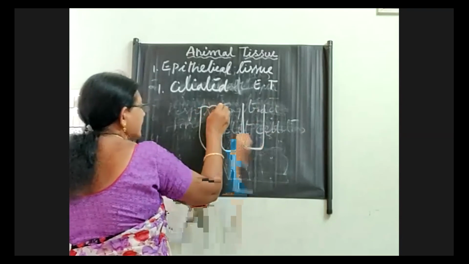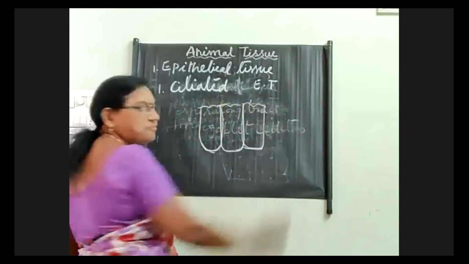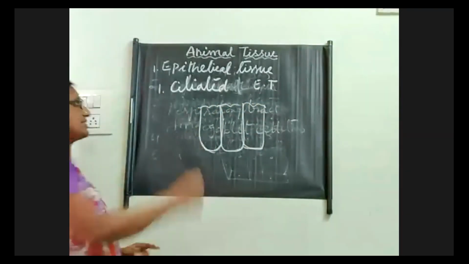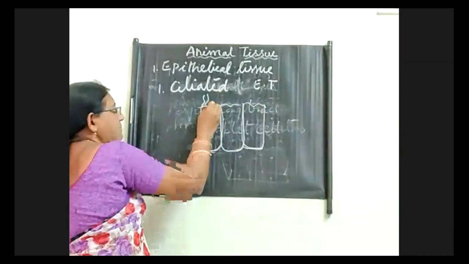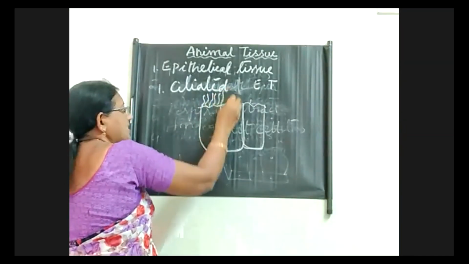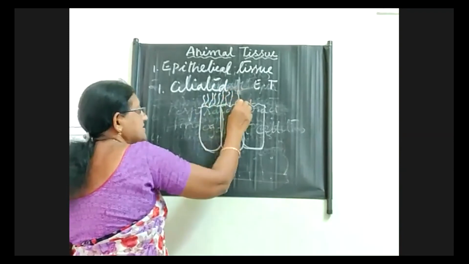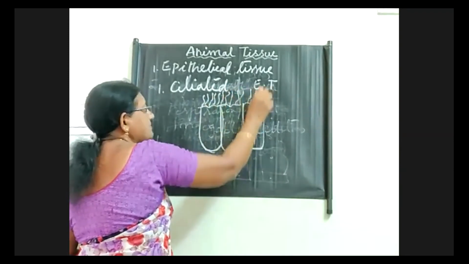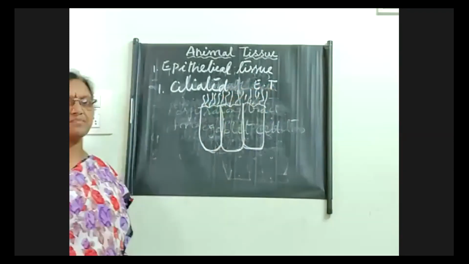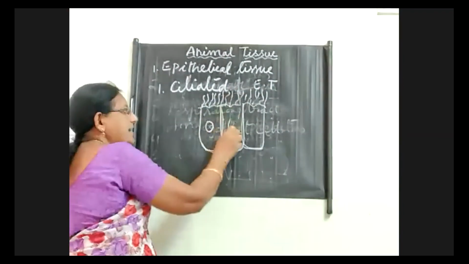All the cells are arranged in a particular row. Longitudinal cells are present, and on their upper surface we can see cilia-like structures. Cilia means nothing but hairy structures.